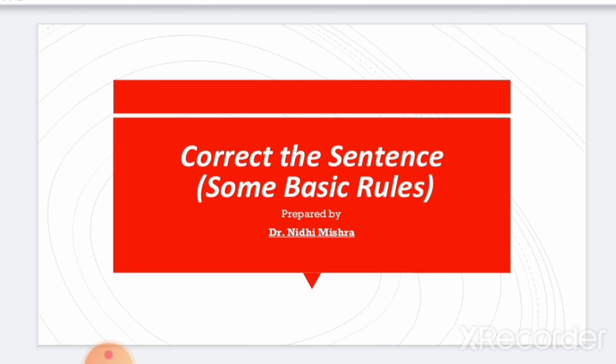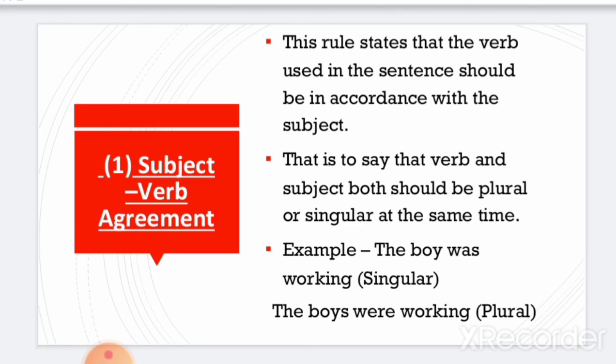And the topic of my today's lecture is how to correct the sentence, or some basic rules regarding sentence correction. Now let us look at the very first rule of sentence correction, that is subject-verb agreement. This rule states that the verb used in the sentence should be in accordance with the subject. That is to say that verb and subject both should be plural or singular at the same time.